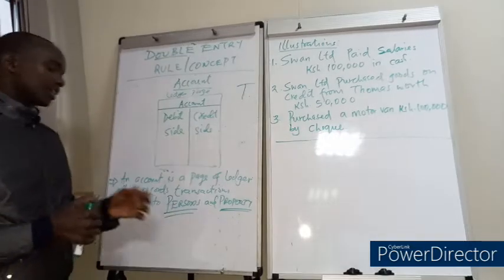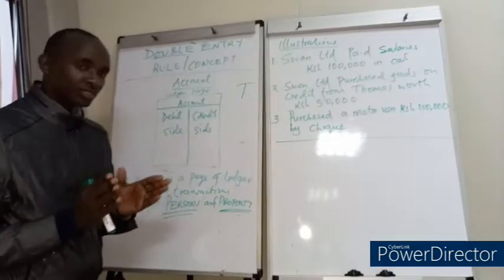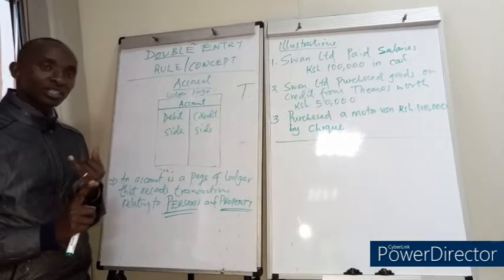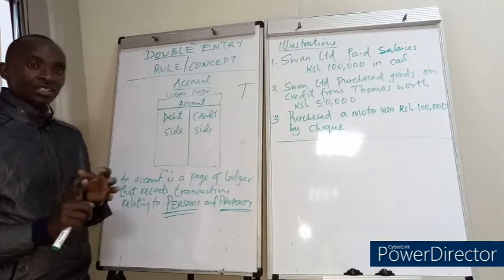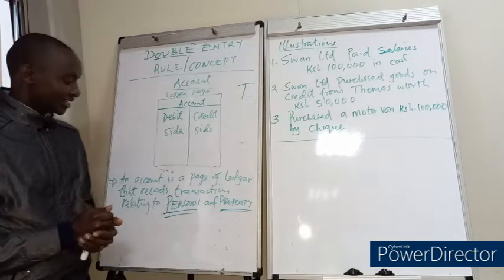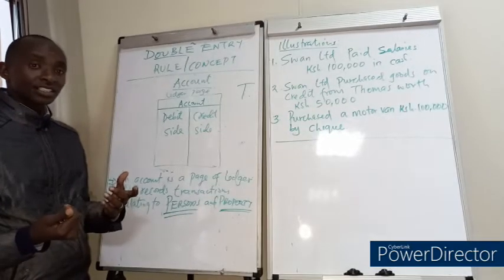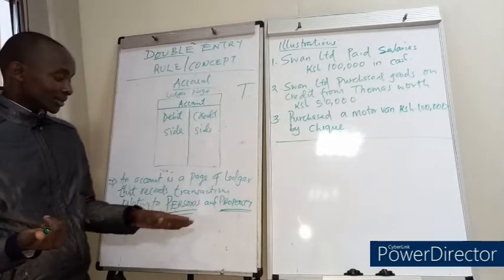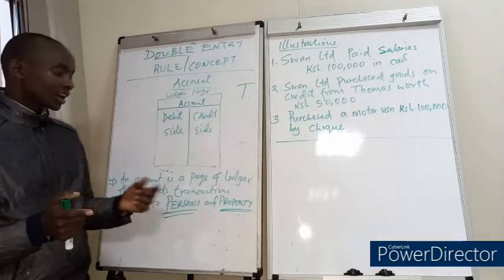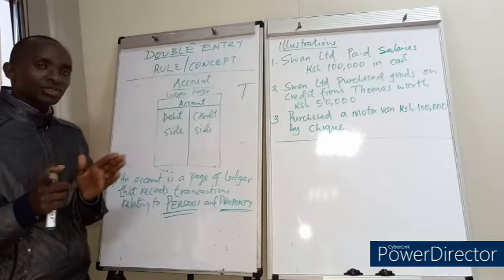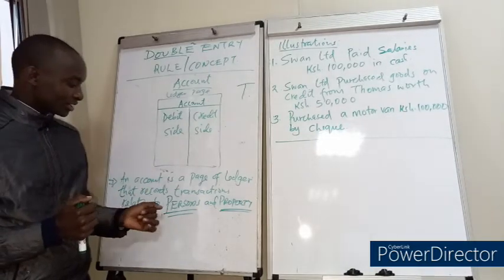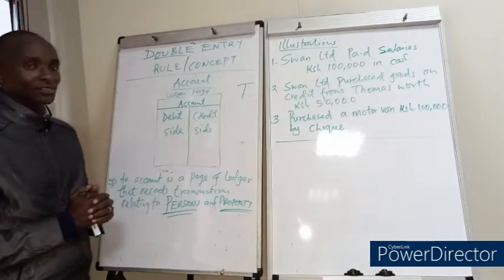So in accounting, let me tell you this. In accounting, there are two types of persons. We have the natural persons and the artificial persons. The natural person is a person like me and you. We were created by God, isn't it? So we have our own privileges and rights. The same case applies to artificial persons. An artificial person is like a company. A company is an artificial person that also has rights and privileges like the natural person. So that's why these companies are also categorized under persons, isn't it?